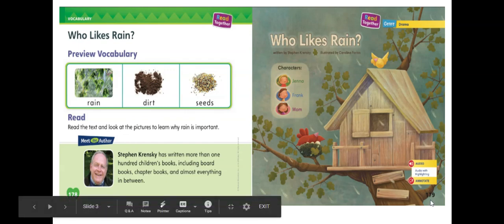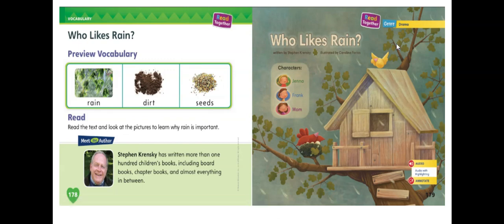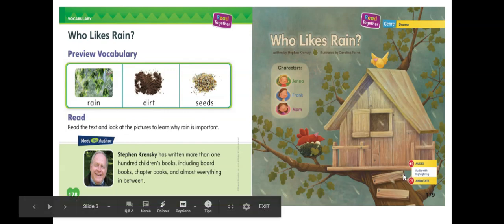So on page 179, we have the front cover page of our story. Here we know we are reading a drama. The title is Who Likes Rain? Look at the picture of the cover of the story. What do you see? Remember, by looking at the pictures, we can already kind of tell what the story might be about.